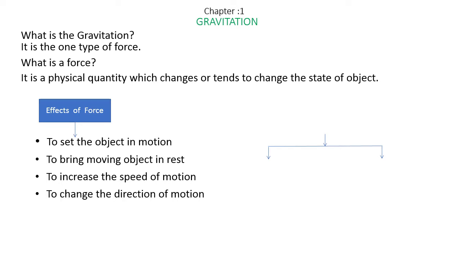Next, we have to change the direction of motion. The direction of motion can be changed using force. Another example, again, you can see the same thing. You are moving on the bicycle, and now your home is on the way, and you want to go inside the house parking. So you are going to change your direction. You are going to change the direction of your bicycle. Or another example, suppose you are playing football. Your friend has kicked the football towards you. It is coming towards you. When you kick it, it will change its direction. It will move towards your friend, or it may go somewhere else, which means the direction has changed. Clear?